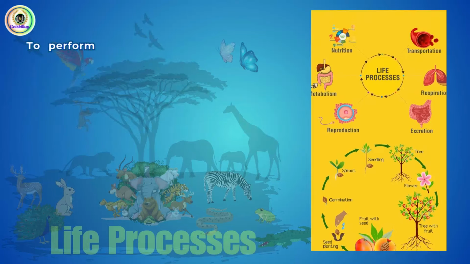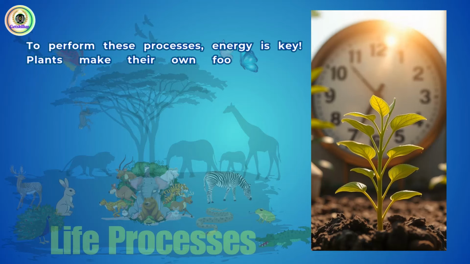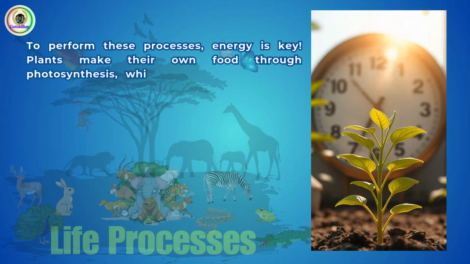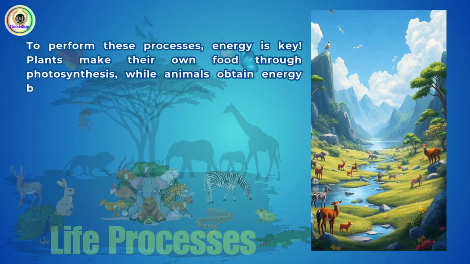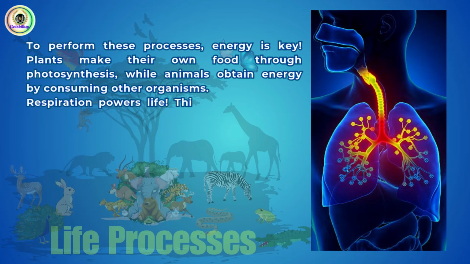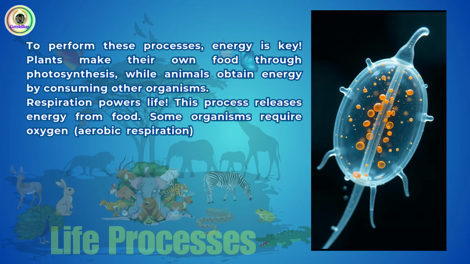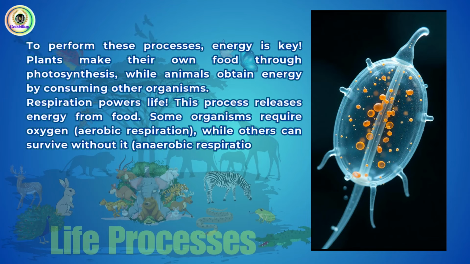To perform these processes, energy is key. Plants make their own food through photosynthesis, while animals obtain energy by consuming other organisms. Respiration powers life. This process releases energy from food. Some organisms require oxygen, aerobic respiration, while others can survive without it, anaerobic respiration.